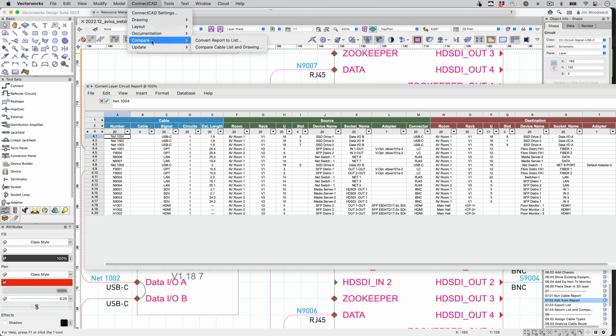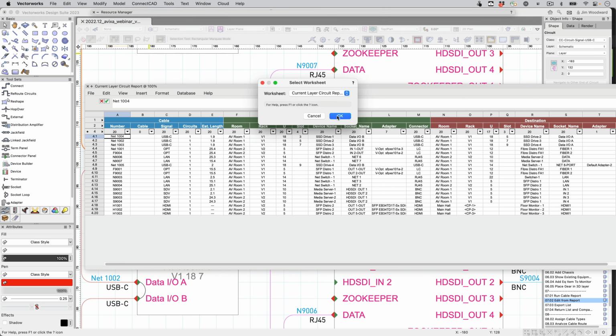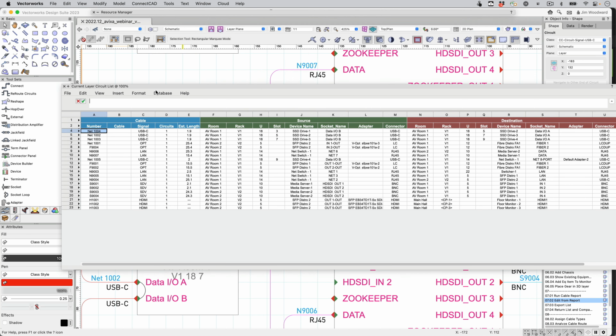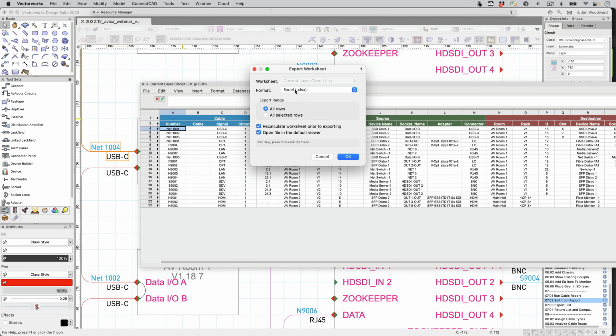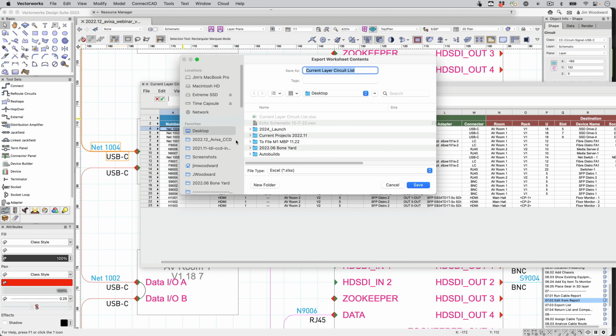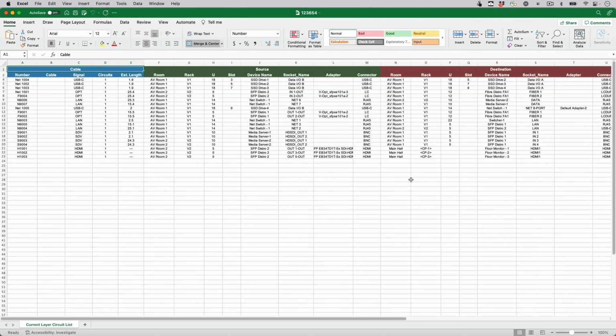In ConnectCAD, let's convert this report to a list. It no longer has its database functionality within the drawing, but we can export that to the field. It'll open up directly in Excel.